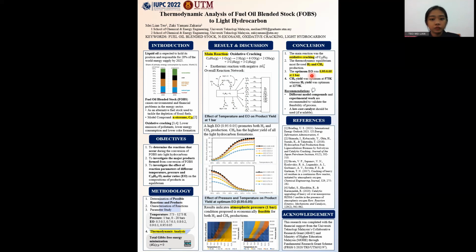The oxidative cracking process seems to be beneficial as only small modifications are needed to supply oxygen stream into the reactor. And that's all from me.